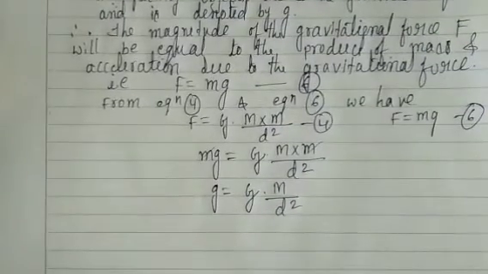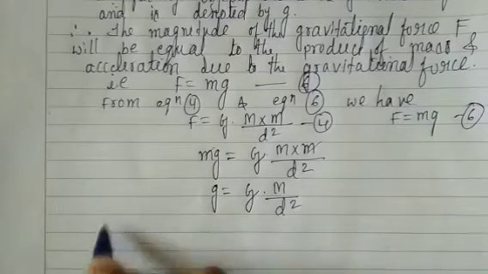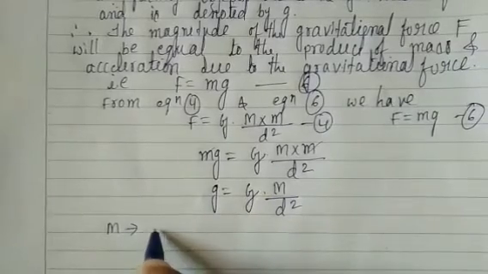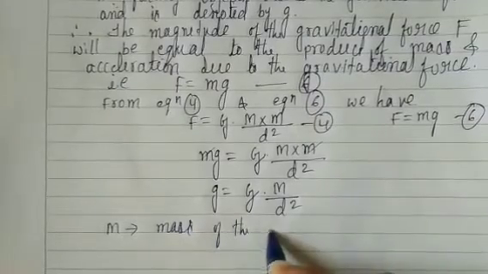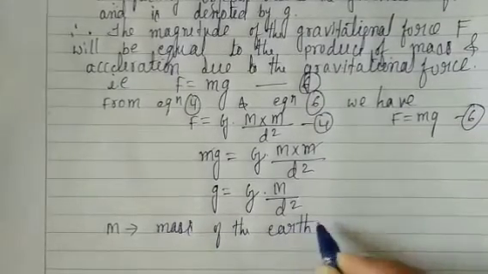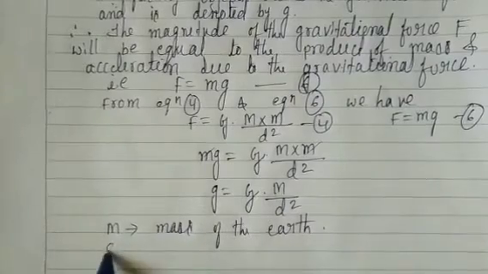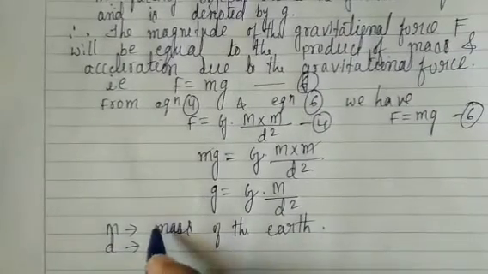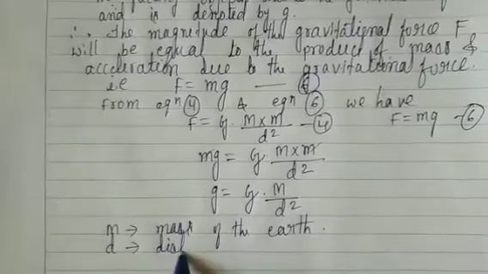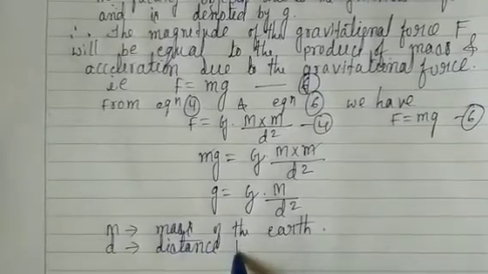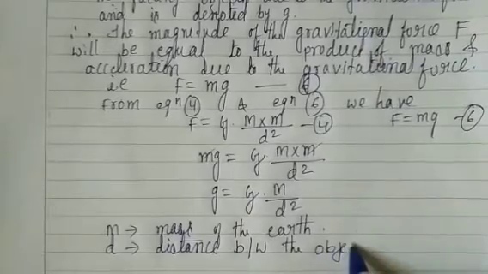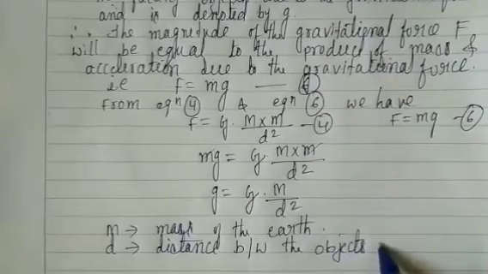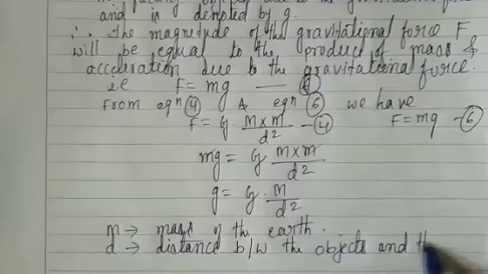Dear students, we know that M is the mass of the earth, and d is the distance between the object and the earth.